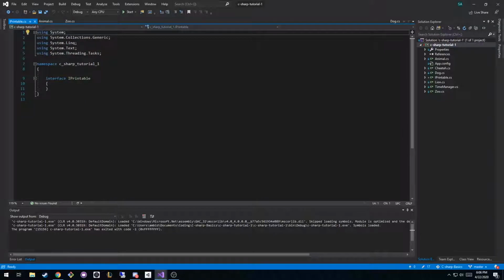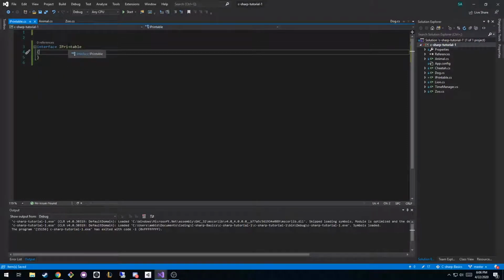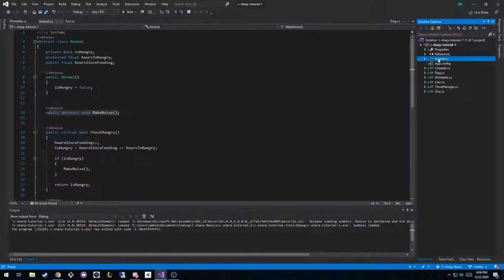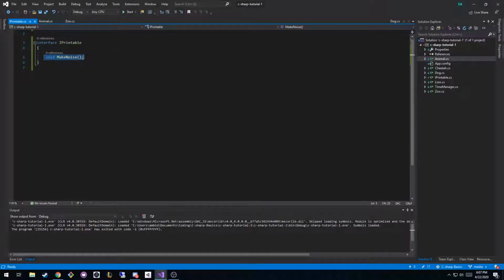Okay, so an interface. We'll get rid of the namespace because we don't need it. And we don't need any of this extra stuff. Okay, so if you hover over the interface, you can see that it tells you it is of type interface. And all you want inside of an interface is the methods that it's going to have. So our function was MakeNoise. And if we go to animal, you can see the return type was void, and the parameters that the function took in are none, right? So we're going to keep the same strategy here, but we're also going to make it public so that others can call it.